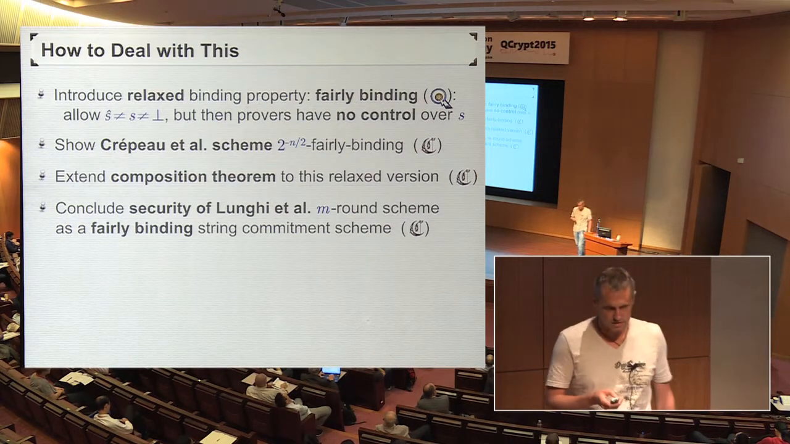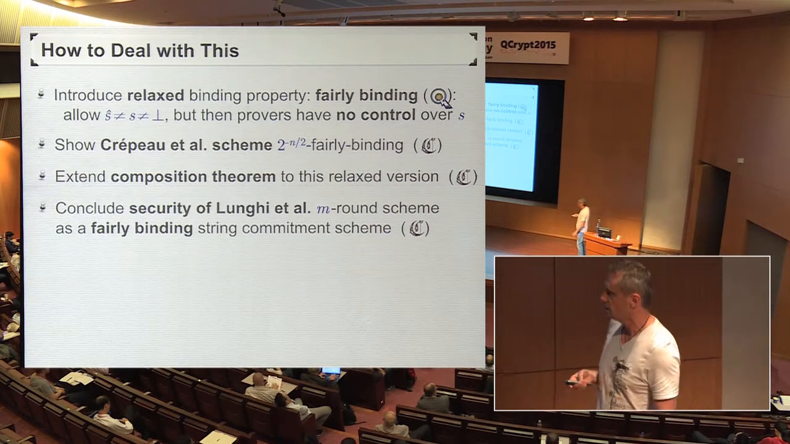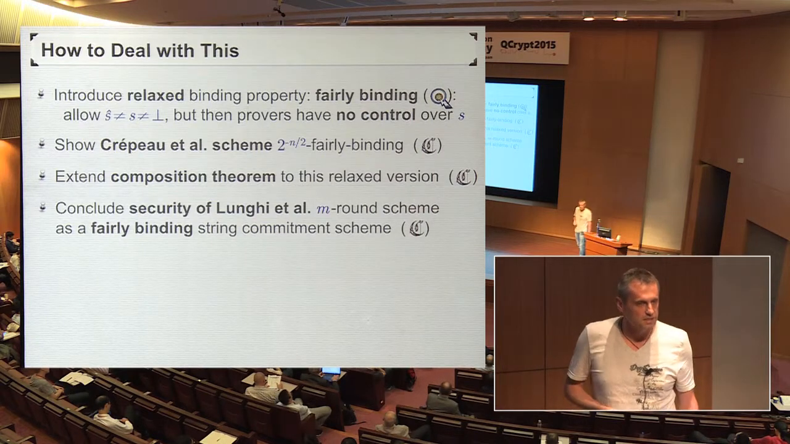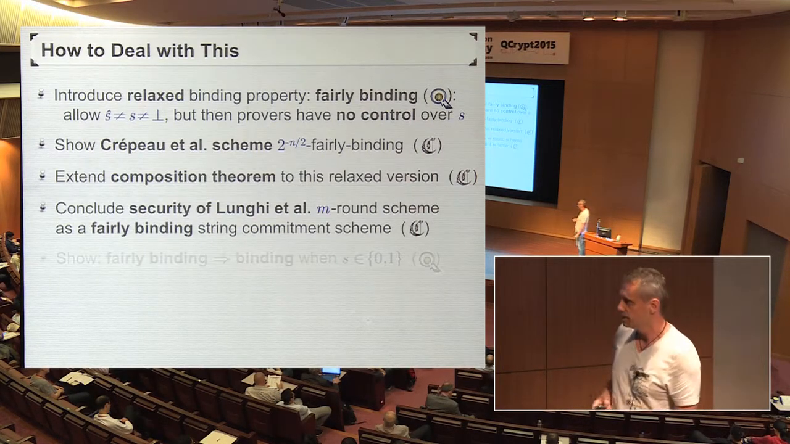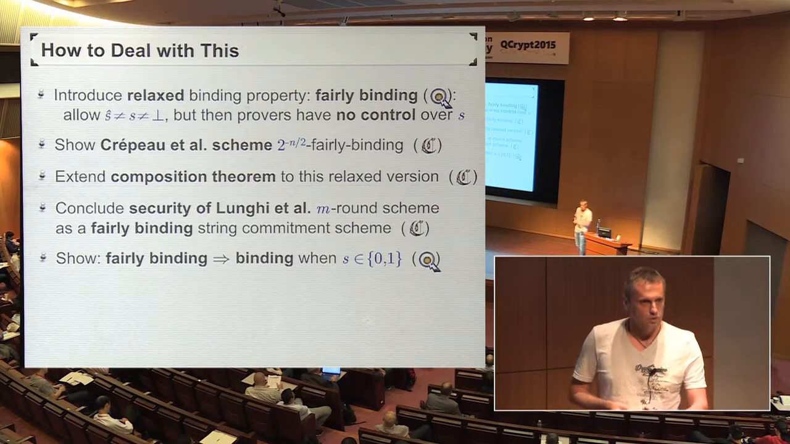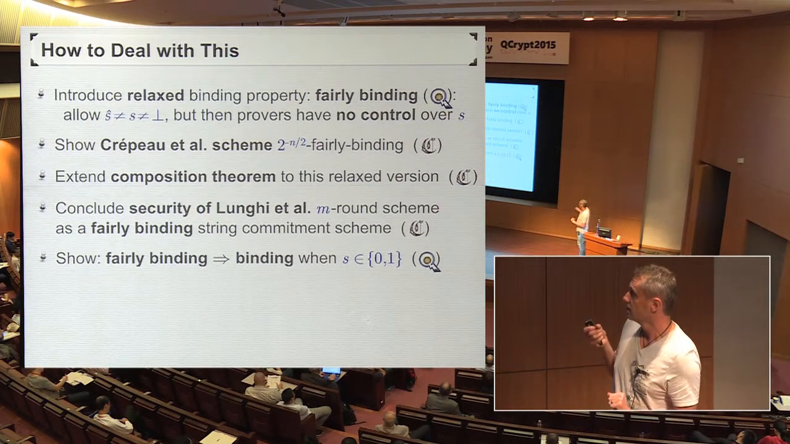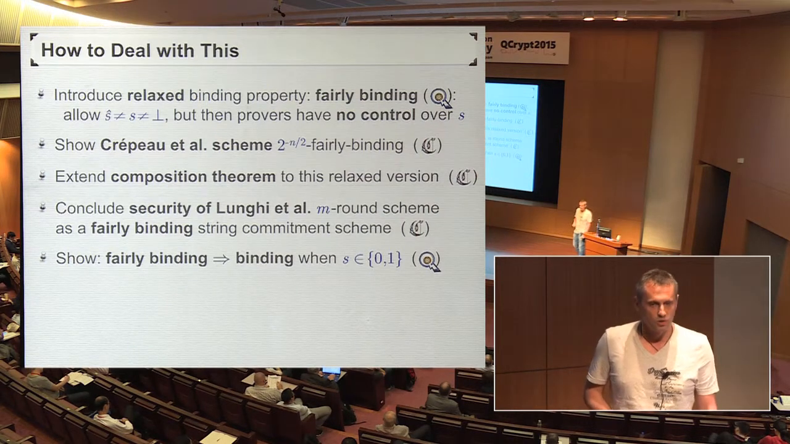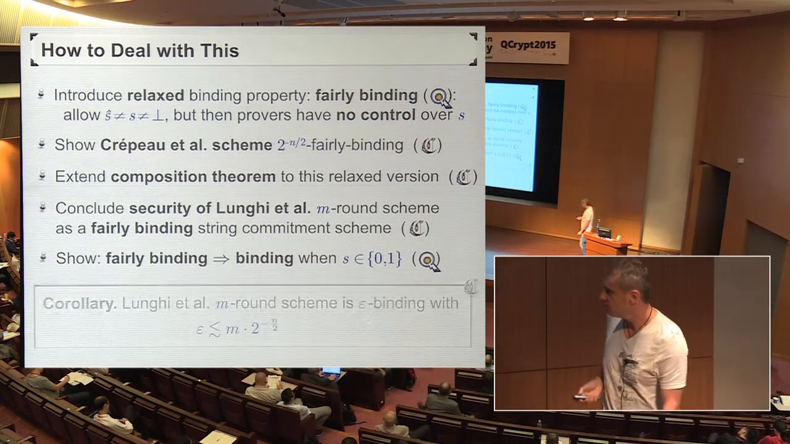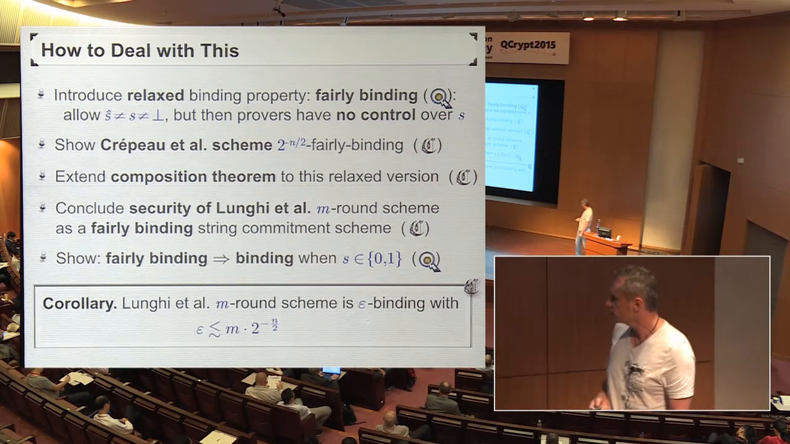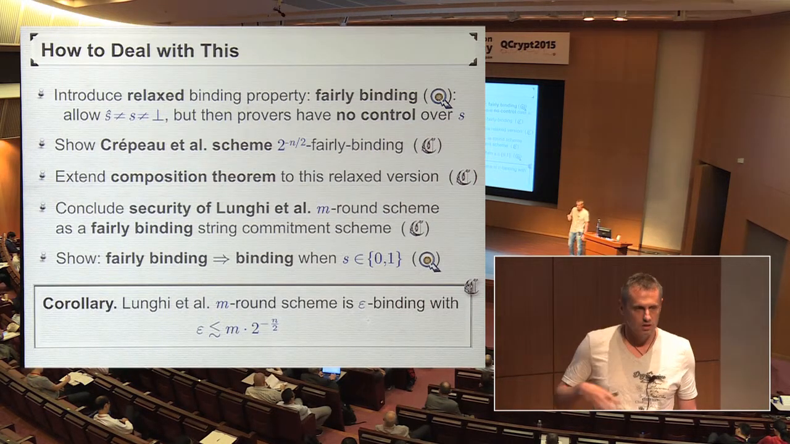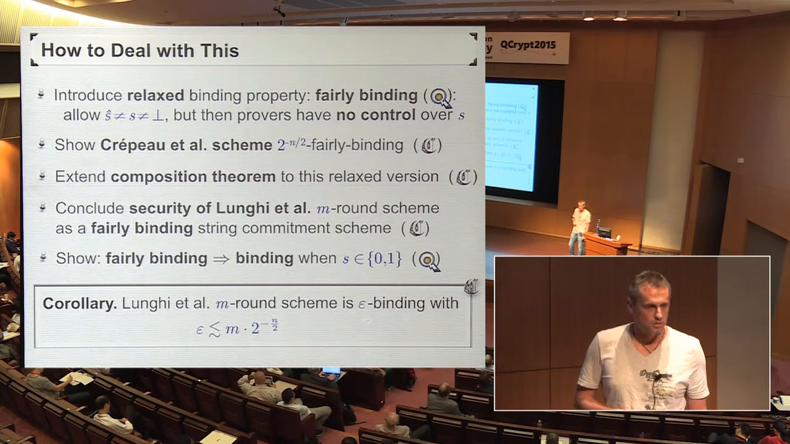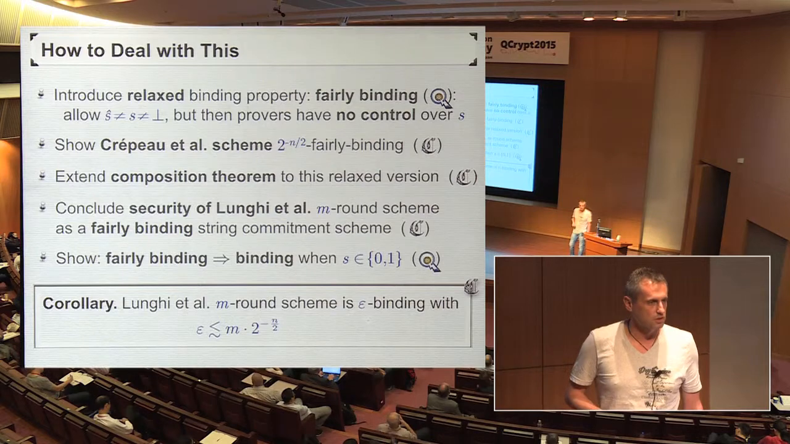And then as a last observation, the overall scheme doesn't have to be a string commitment scheme. The overall scheme actually is only a bit commitment scheme. And if we restrict the input of a fairly binding string commitment scheme to 1 bit, the scheme is actually binding according to the standard definition. So in the end, we do have security of the Lungi et al. scheme with a linear growth of the error parameter in terms of the number of rounds with respect to the standard security definition.